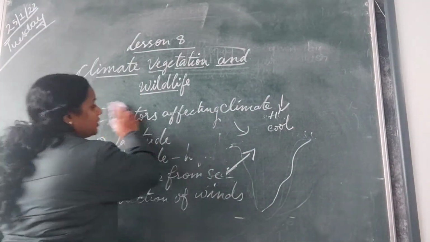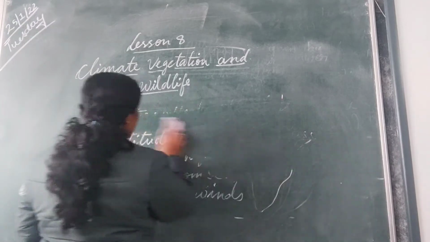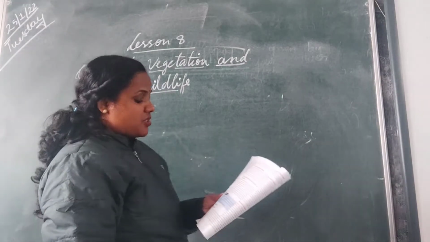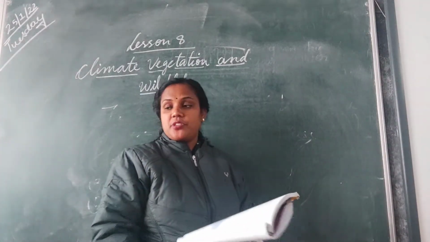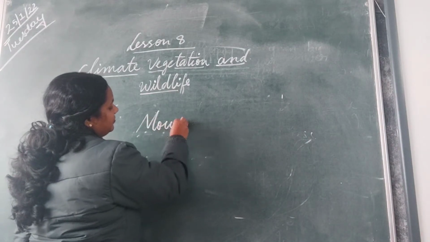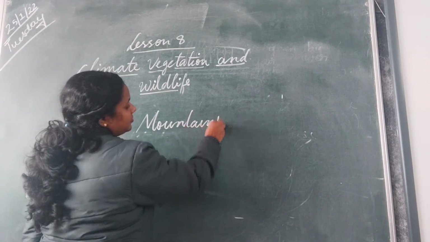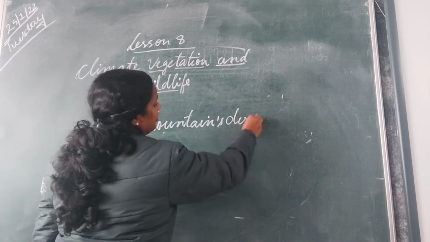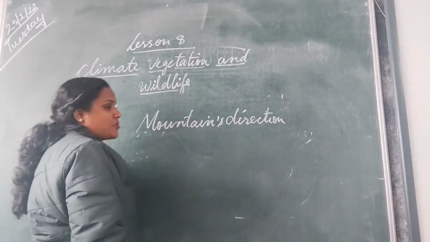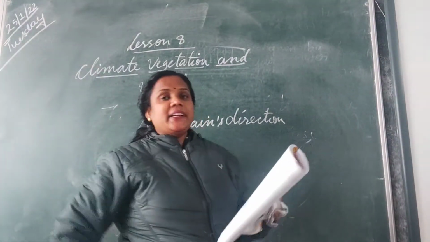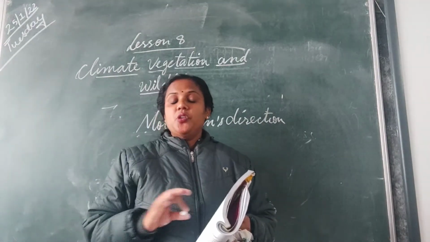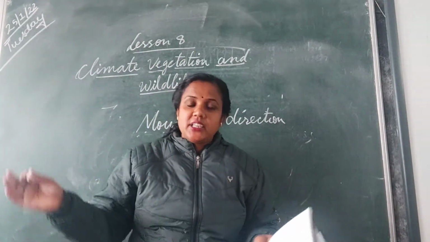Okay. Next one you have got to see. I have written here the fifth reason why we have different types of climate, as given in your book. You have got the surface of the earth and the direction of the mountains. So what is given here? Open land allows winds to pass through. If there is no hindrance, no blockage, the wind will easily pass through.